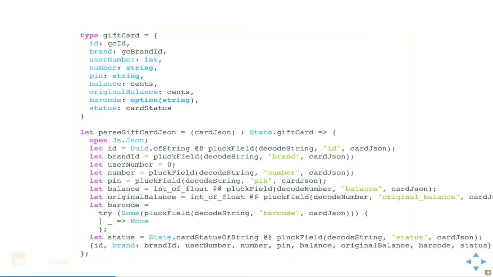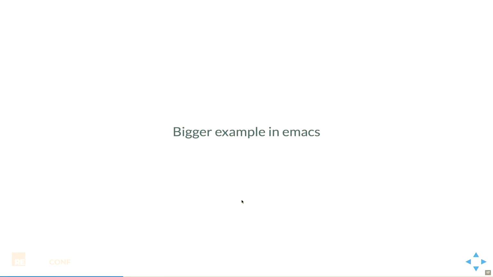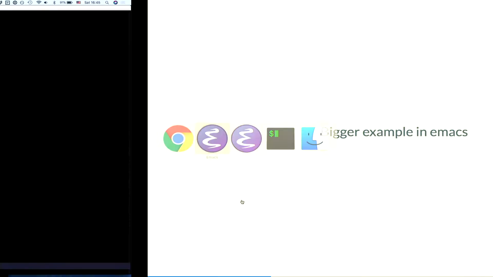There's no object magic, there's no coercion in any of my code. But I am trying to make it as succinct as possible. And you can see that this is not super nice, right? I do have to make into floats and all sorts of kind of crazy things. And I'll show you, this is our app.